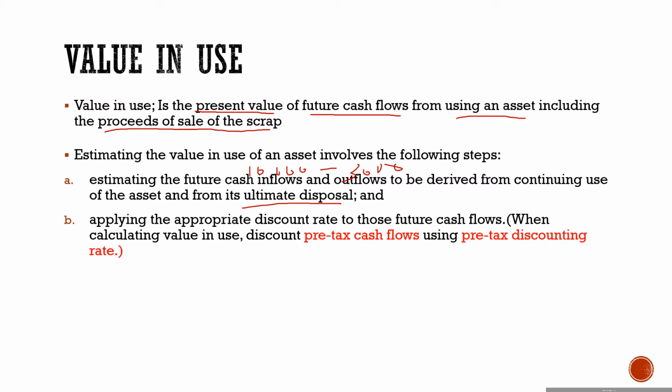And after estimating these amounts, we are going to apply the discount rate to those future cash flows in order to find the present value. The discount rate which we're going to use is the pre-tax discounting rate, and also we're going to use the pre-tax cash flows.